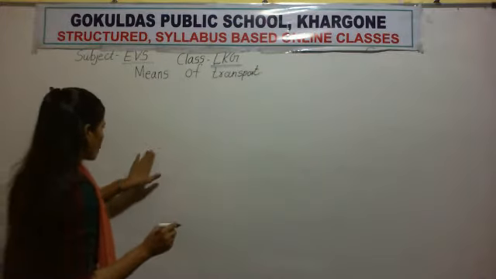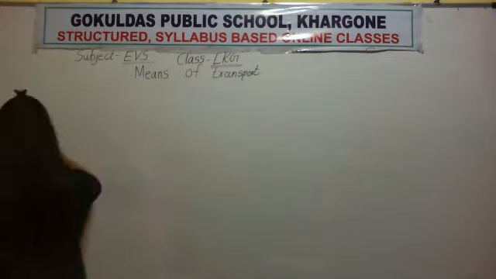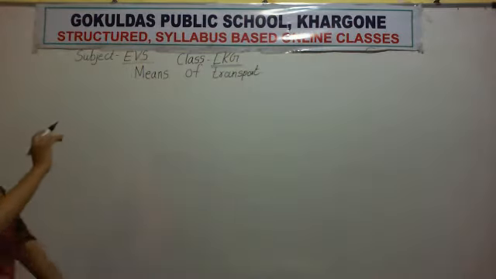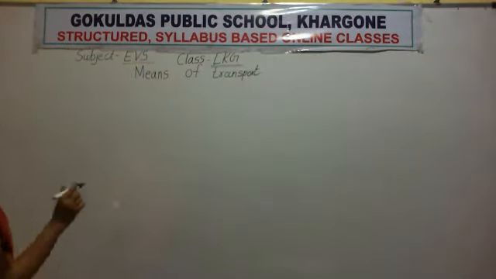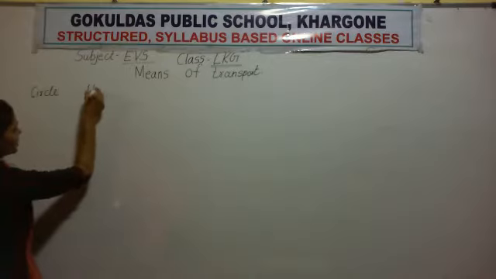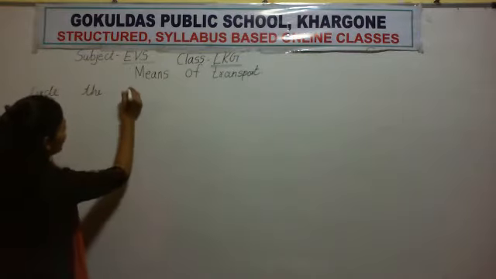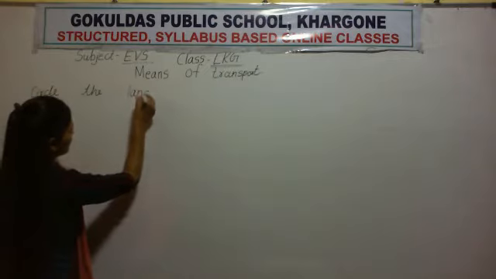Okay, so revision for means of transport, question number 1. Circle the land transport.